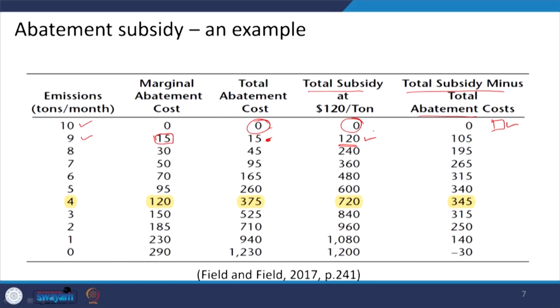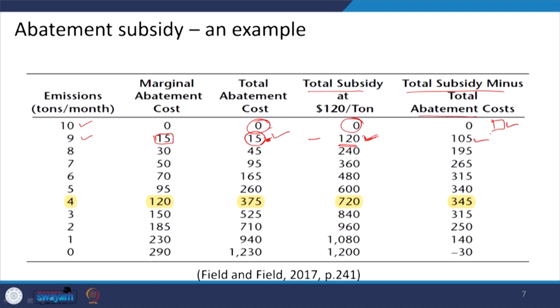Now we will say what the total revenue is that the farm is getting. The grand total revenue is this: 120 rupees is the total subsidy, however the farm is investing 15 rupees for abating or reducing 1 unit of emissions. So, the total revenue it will be getting is 120 minus 15 rupees, which is 105, right.